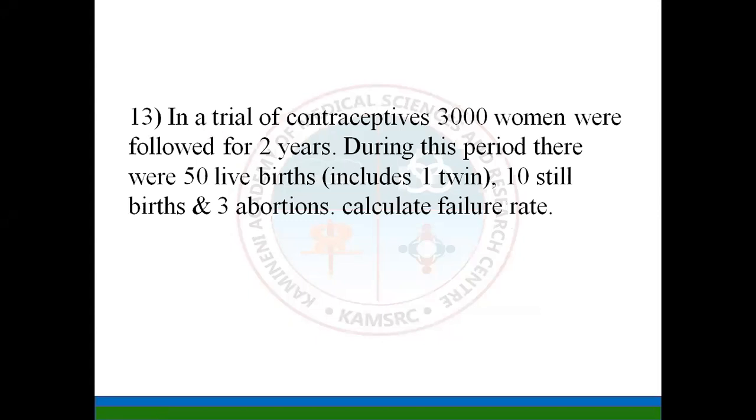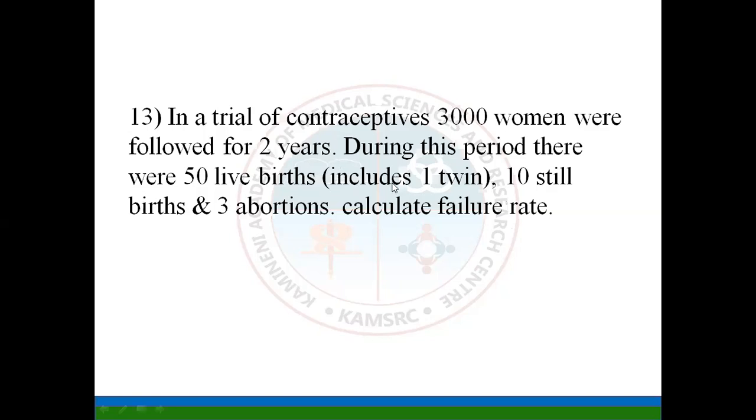We have finished till question number 12. So, the 13th question is: in a trial of contraceptives, 3,000 women were followed for 2 years. During this period, there were 50 live births. Among those, 1 twin delivery, 10 stillbirths, and 3 abortions. Calculate the contraceptive failure rate.